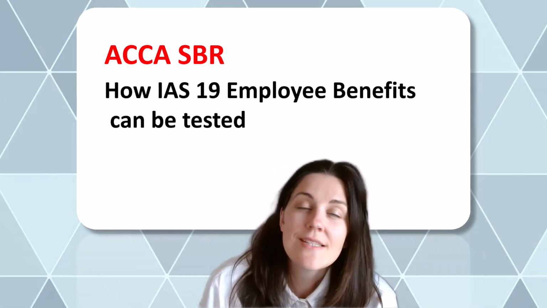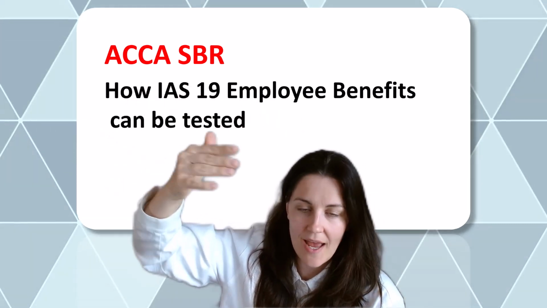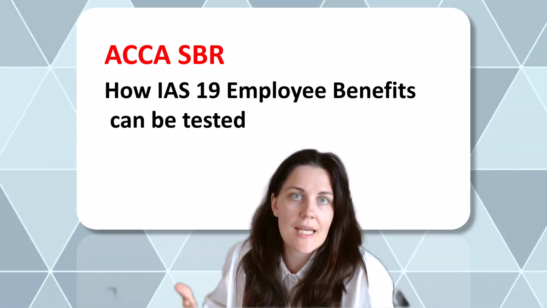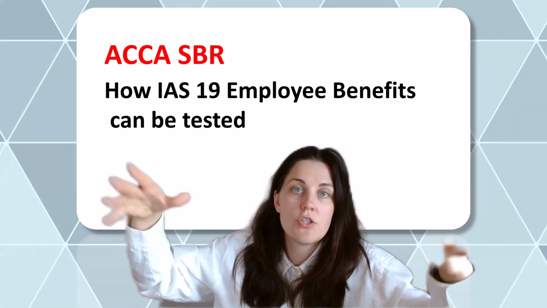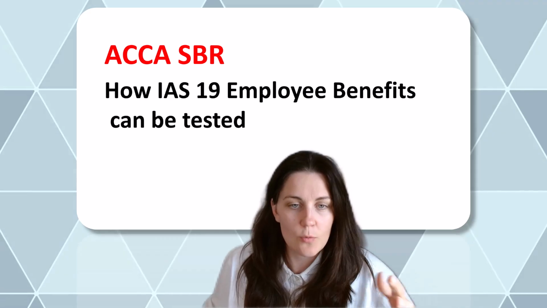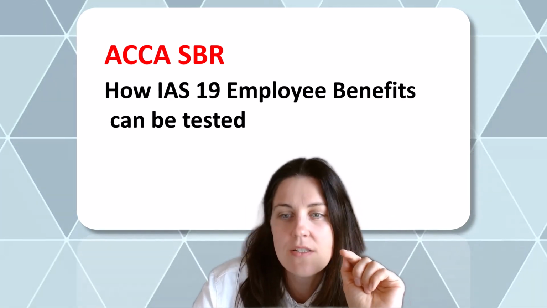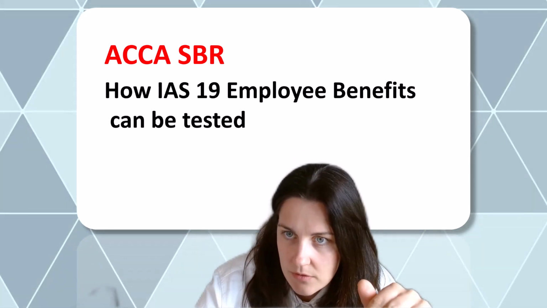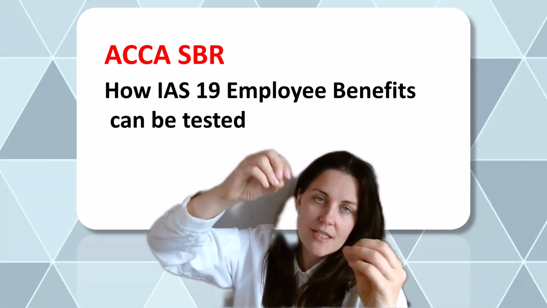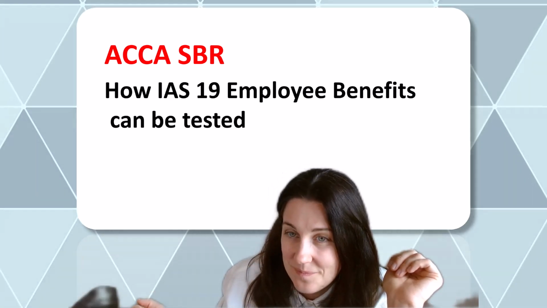Also, sometimes we are tested on the asset ceiling. This means when the assets actually exceed the liability. Let's say the market fluctuated and the assets became so very generating that now we have more of them. We need to remember that we can recognize a surplus only within the amount of the present value of refunds available or reductions in future contributions. This is called the asset ceiling, and that is going to be the amount based on which the interest cost is going to be calculated later.